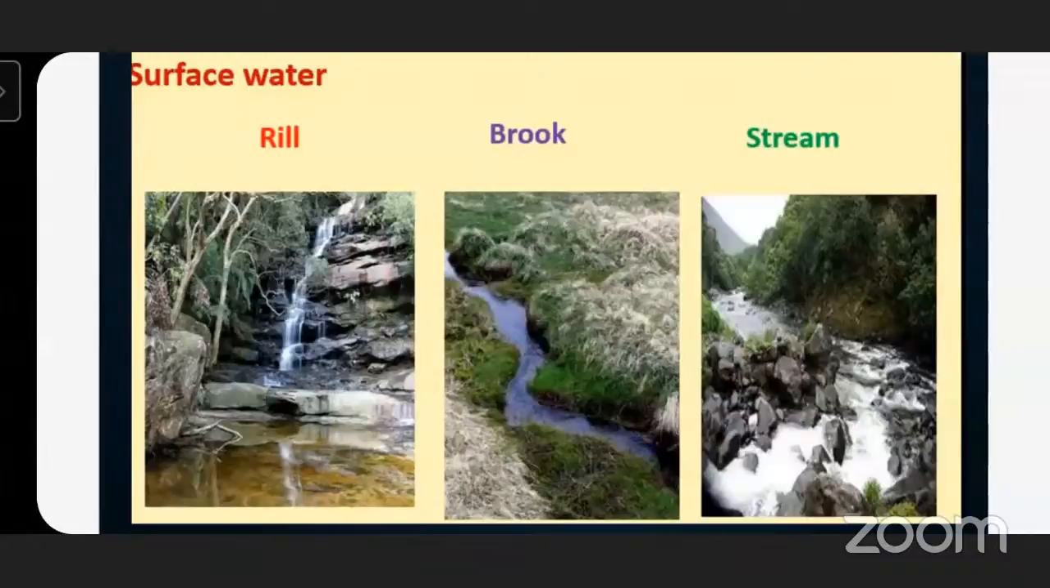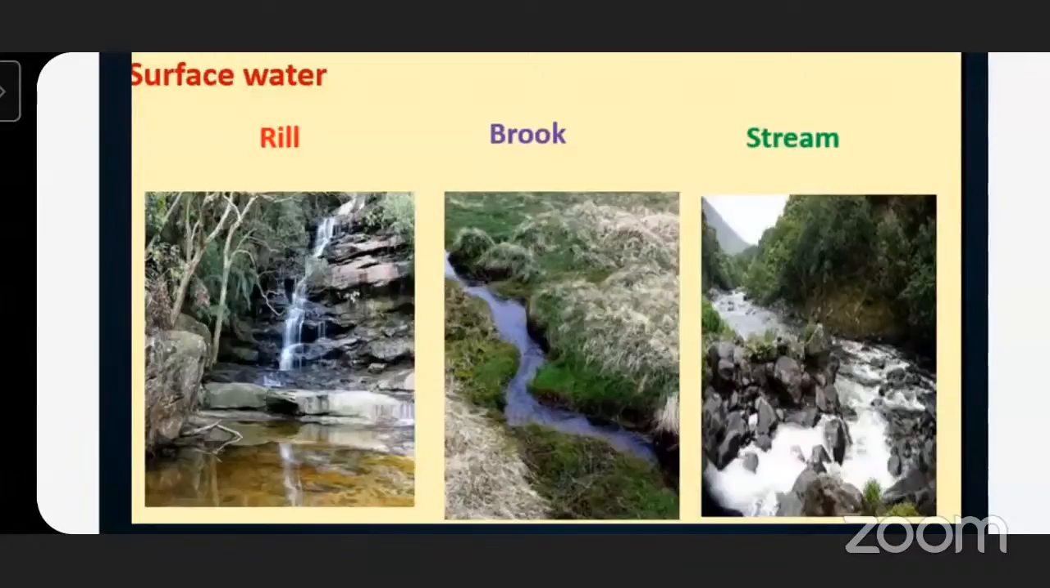The fresh water is in the form of rill, brook, stream. When they join together, what is it called? It is called a river. Now the small rivers join to form a big river. The small rivers are called the tributaries.